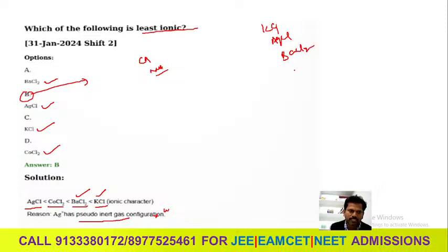BaCl2, next COCl2 here. Okay, so first group ions are already, you know, big size. Then after second group, that's why they have this one, then after cobalt chloride, then after Ag. Ag has small cation, okay, small cation, Ag means silver, so that means least ionic, okay, this one. So this is the answer, you will get this. B is the answer, B is the answer.